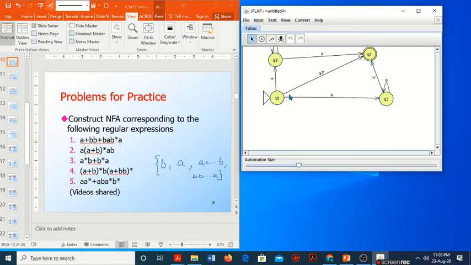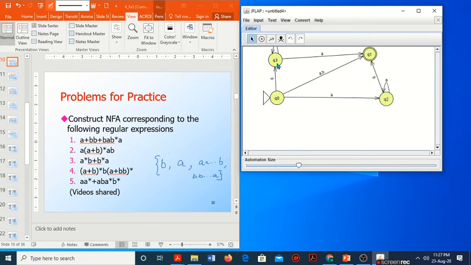So here on state Q0, for input A there are two transitions, one to Q1 and also to Q2. Similarly, for input B, we have two transitions, one to Q1 and another one to Q3. So this is an NFA, which means on a single input we have multiple transitions from one state.